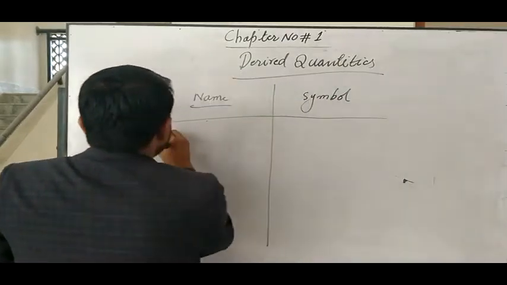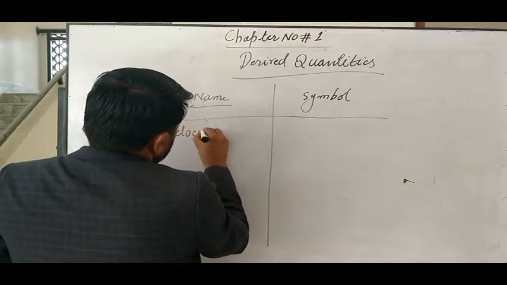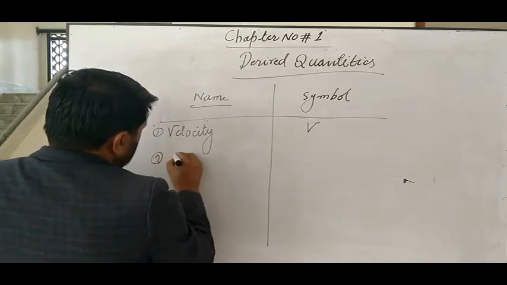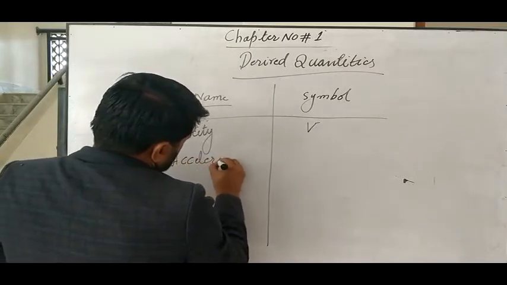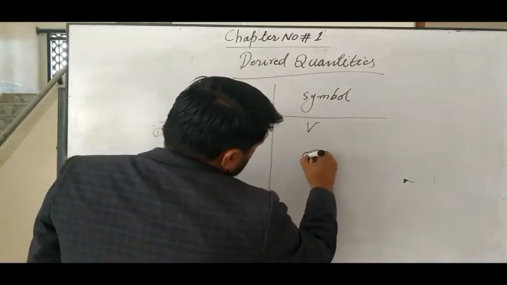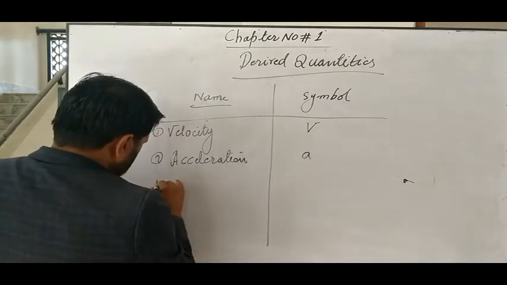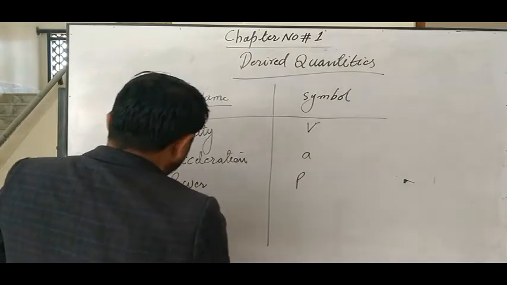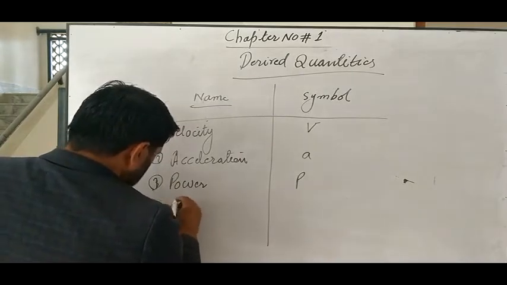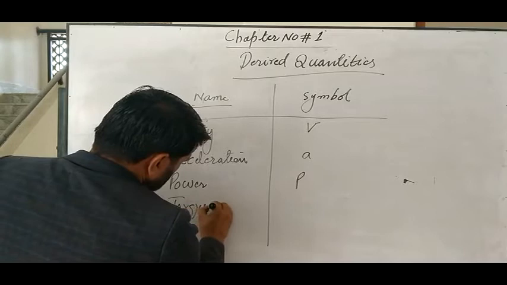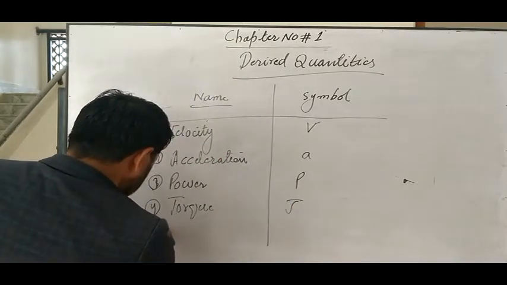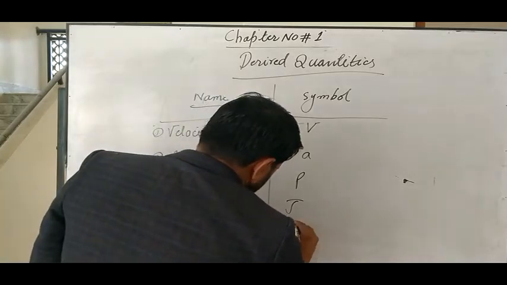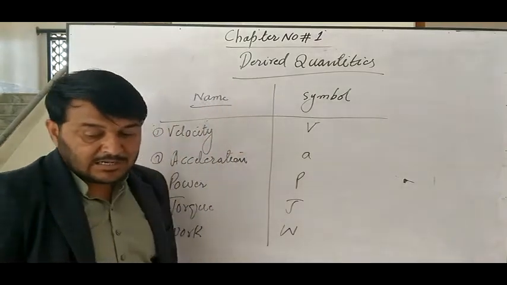Number 1, velocity denoted as a capital V. Number 2, acceleration denoted as a small a. Power denoted as a P. Torque denoted as a tau. Work denoted as a capital W.